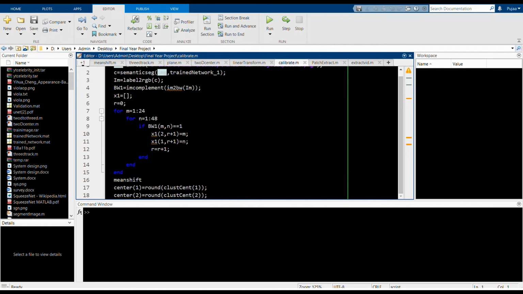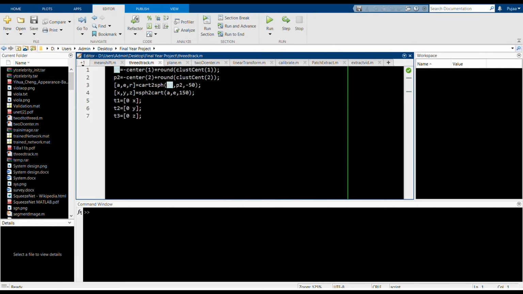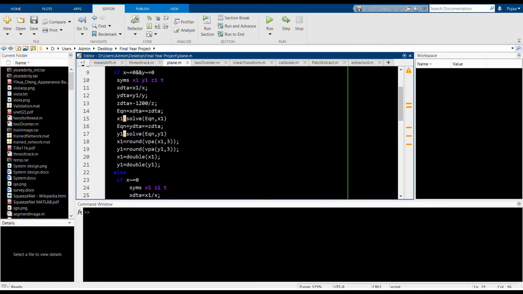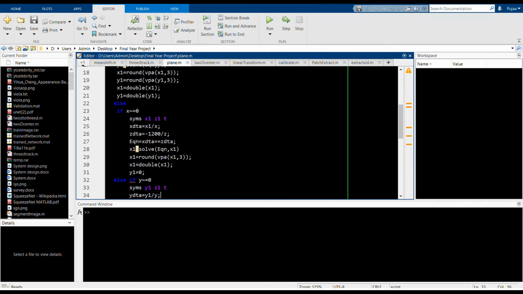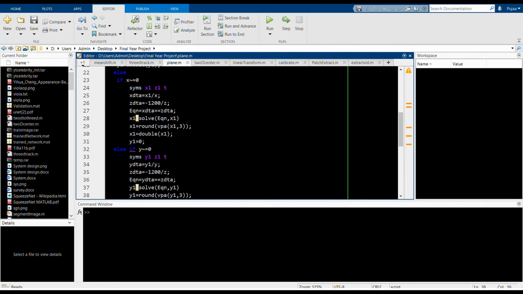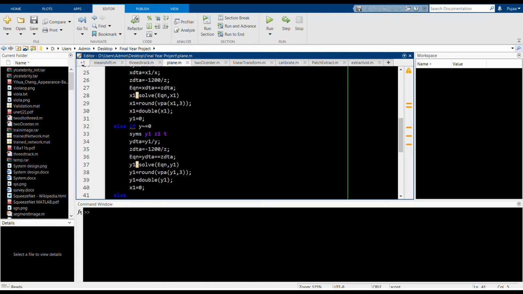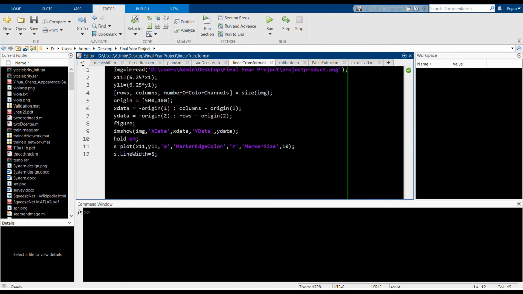This code does the calibration for finding the 3D eyeball center. This code snippet does 3D eye tracking using spherical coordinates. This code snippet finds the point of intersection between the 3D line and the plane. This is where both the equations are equated to find the point of intersection. This code snippet is for a linear transformation from the plane to the screen plane. A factor of 6.25 is multiplied to the point of intersection to plot the point on the screen plane.